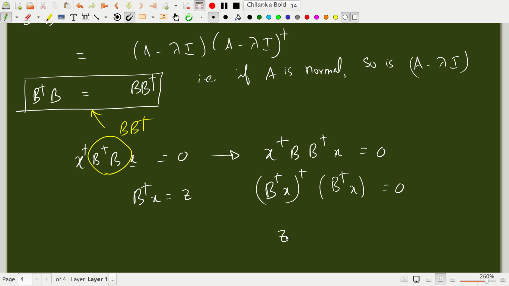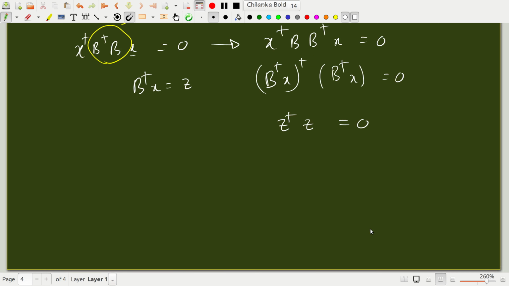So this is nothing but z dagger times z, which is 0, right? This means that the inner product of the vector z with itself is 0. That means the vector itself has 0 norm, so it has to be a 0 vector. That is, we have shown that B dagger x is 0.